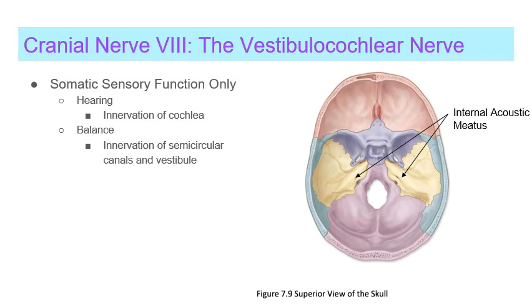Cranial nerve 8, the vestibulocochlear nerve, only has sensory function. The two main functions of this nerve are hearing through the innervation of the cochlea and balance through innervation of the semicircular canals and vestibule. The vestibulocochlear nerve enters the skull through the internal acoustic meatus, as indicated on the figure.